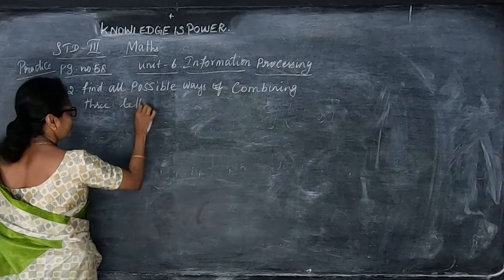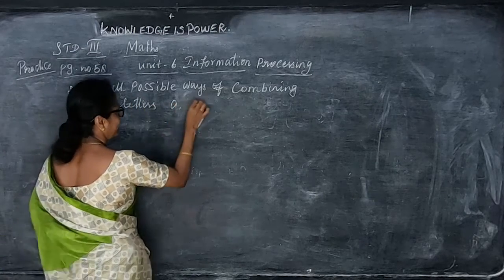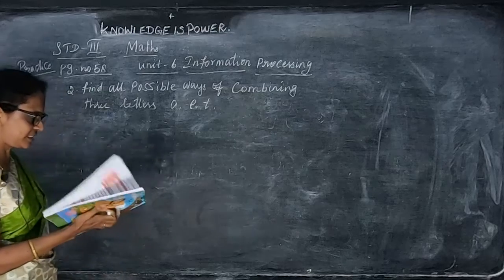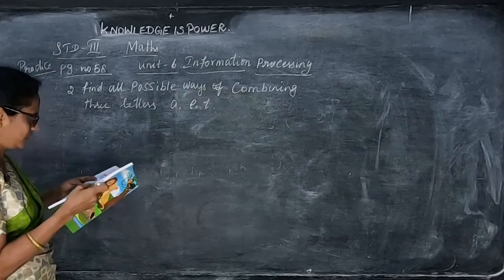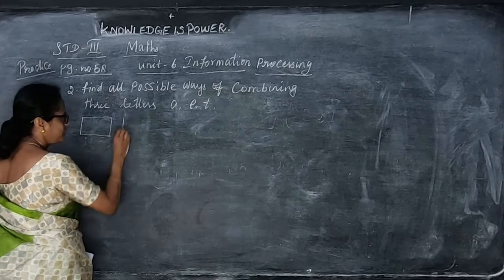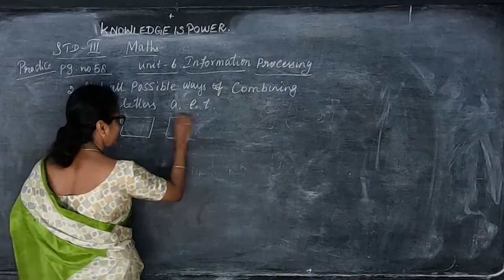Three letters A, E and T. Okay, so you have to use these 3 letters and you have to form 5 words. So 5 words they are given. What are those 5 words?